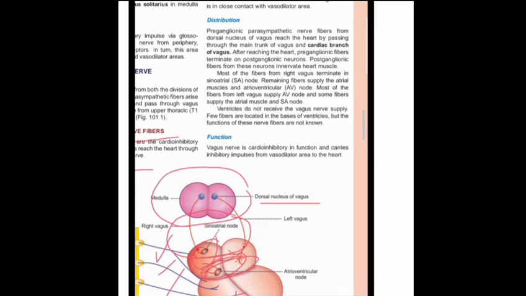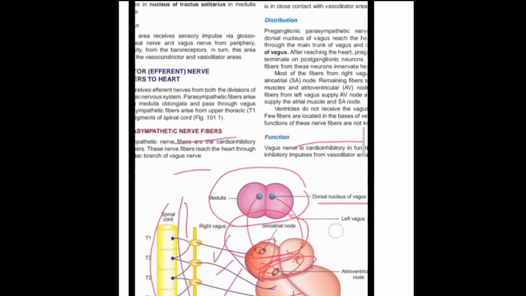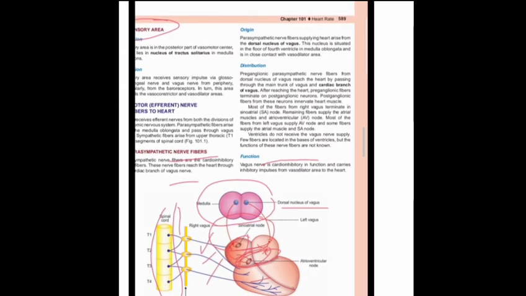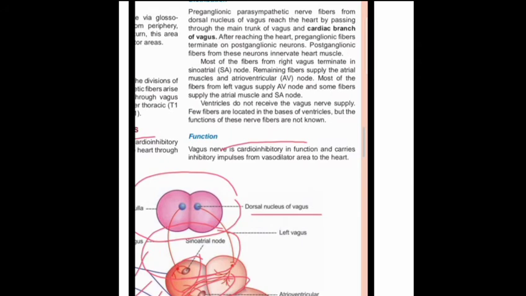A few fibers are located at the base of the ventricle, but their function is not known. There is no specific function on the ventricle; vagus has no role on the ventricle because its supply is less. What is the function? The vagus has a cardio-inhibitory function, so parasympathetic fiber is also known as inhibitory fiber, and it carries the inhibitory impulse of the vasodilator area to the heart. Means when any hemorrhage occurs, the blood will be lost, so what happens?